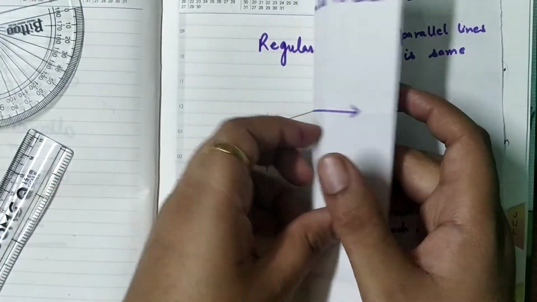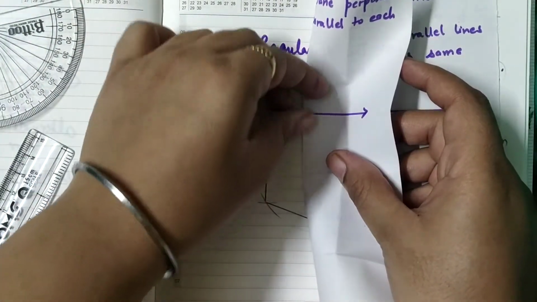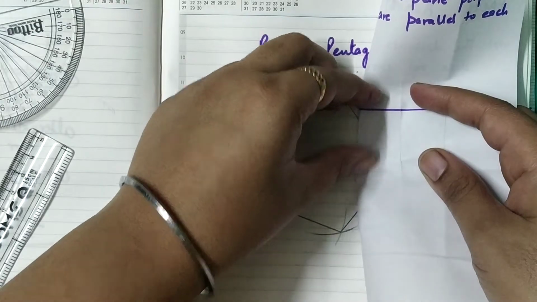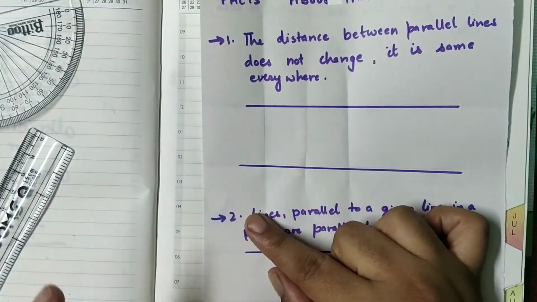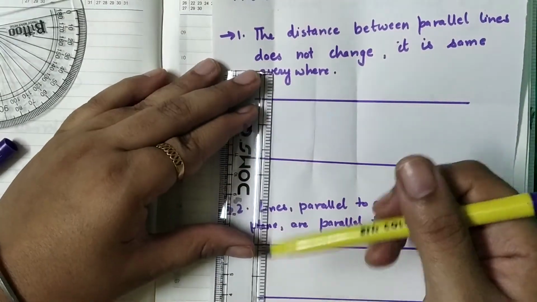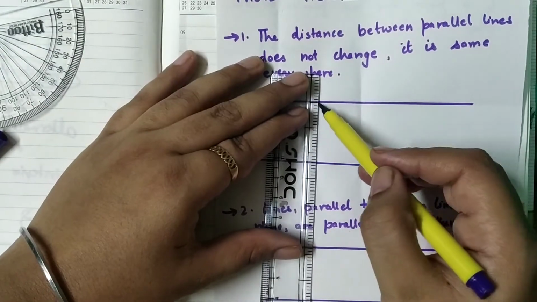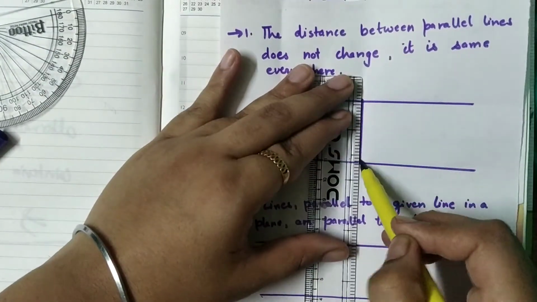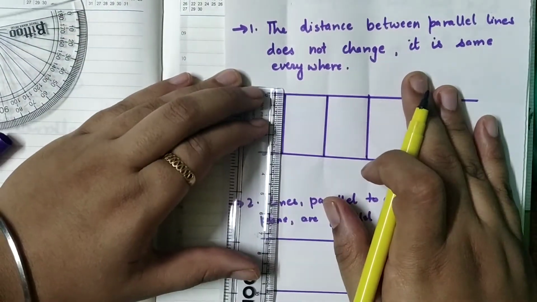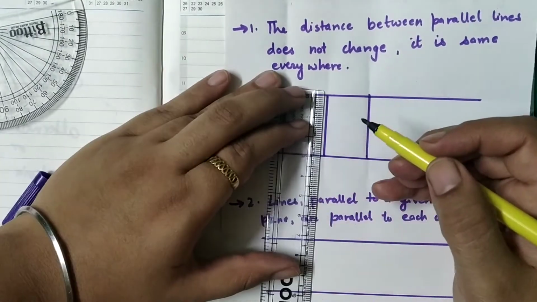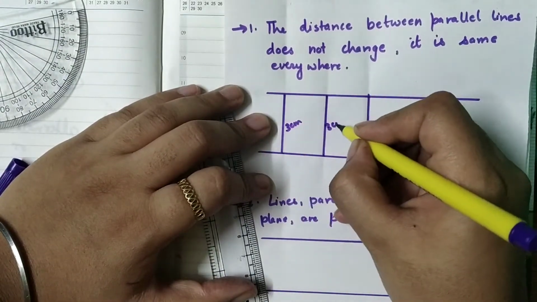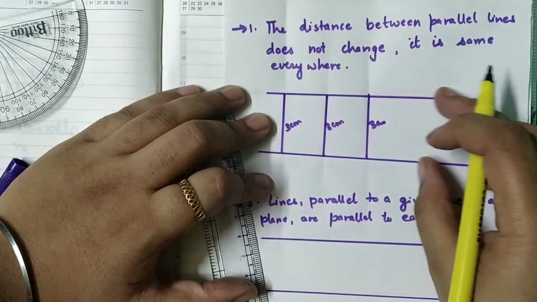Now I will mark one more fold for you so that you all are able to understand the concept. Now if you observe, I have marked 3 perpendiculars here. 1, 2, 3. If you measure it with the help of your scale, you will observe it is 3 units. This is also 3 units, and this is also 3 units, 3 centimeters basically. So the distance between the parallel lines remains same everywhere.